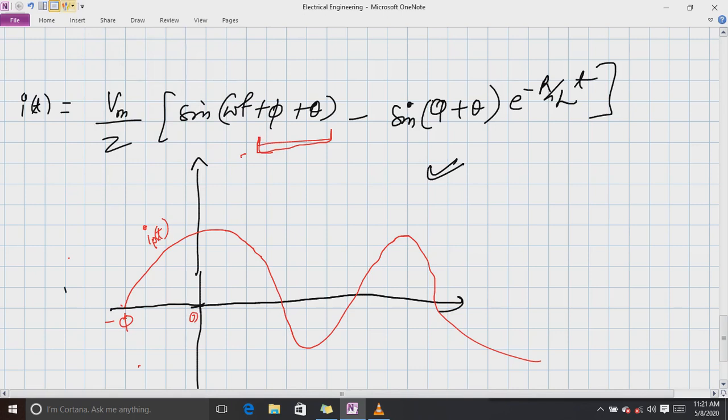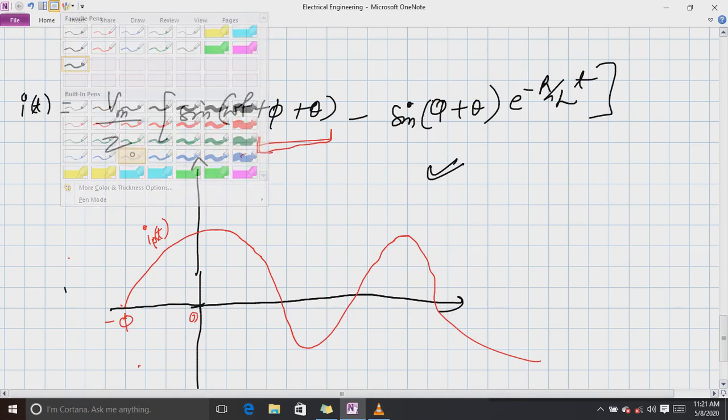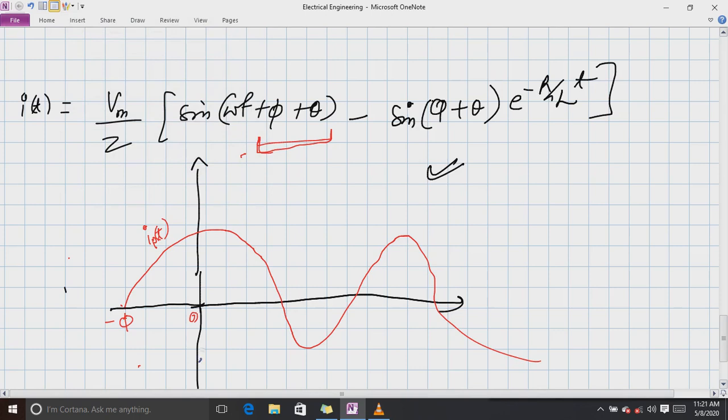Now let me plot the complementary function. If we plot the complementary function, how will it be? The complementary function will go like this. It will die out as time increases. So this will be the complementary function. Our final function will be the summation of these two functions. It will look like this, and this will be our resultant function.